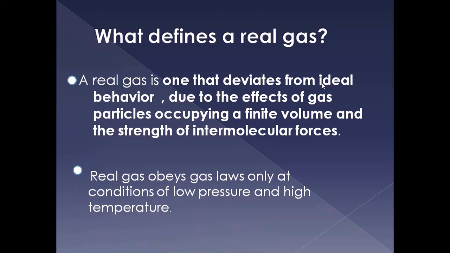Then what is a real gas? A real gas is one that deviates from ideal behavior due to the effects of the gas particles occupying a finite volume and the strength of intermolecular forces. A real gas obeys gas laws only at conditions of low pressure and high temperature, but at high pressure it doesn't obey. Let us discuss later why it is so.